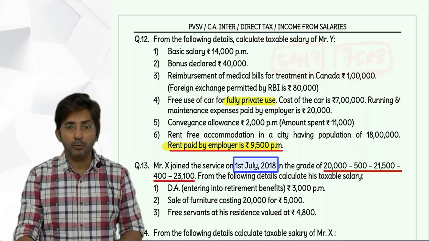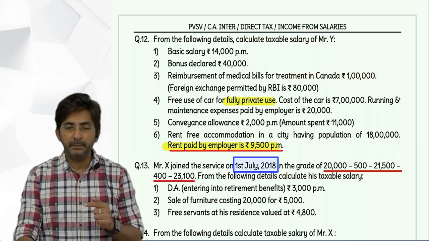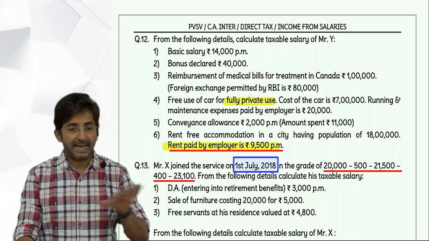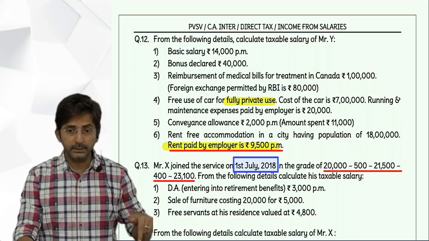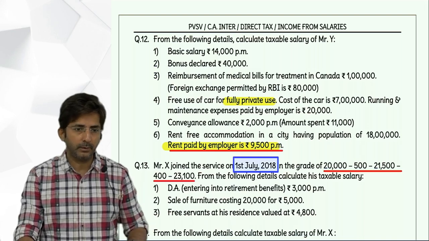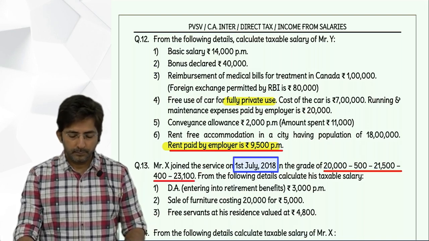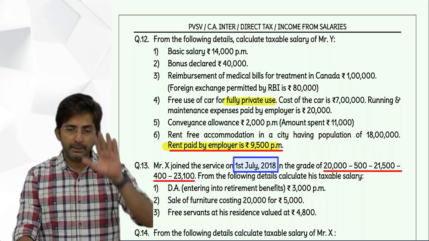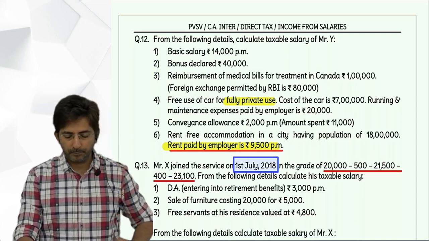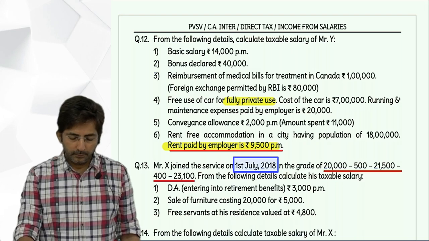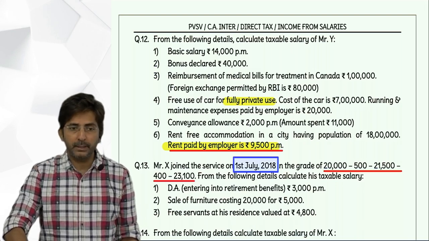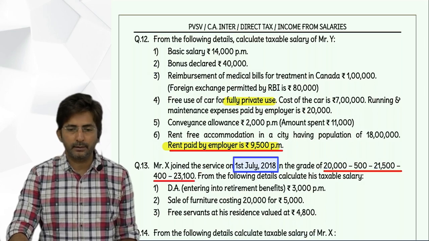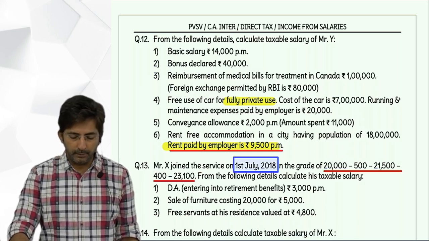Then Bada Bakam, go as per Bada Bakam, BDAB, basic, dearness allowance, and bonus. There was bonus in the question, but it was not taxable. If it is taxable, then only it falls in the list of Bada Bakam. Then after B, C, commission. Commission is not there. Other monetary income.